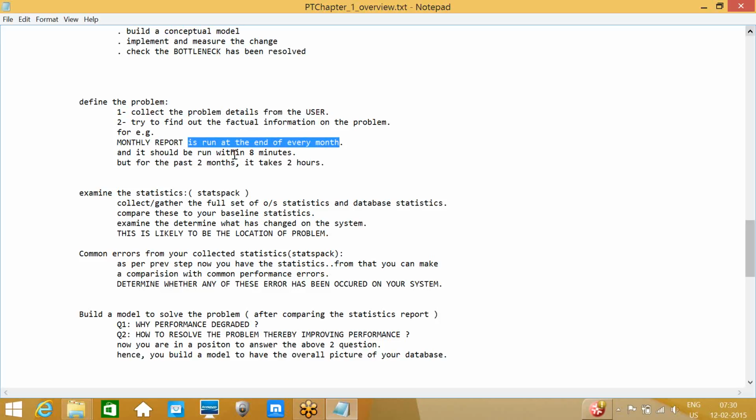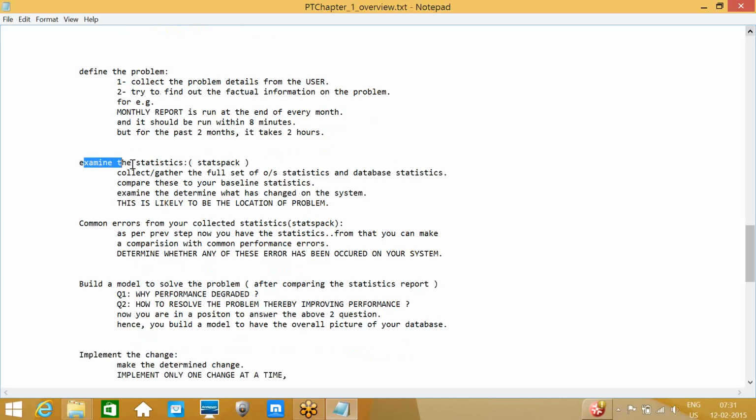It is supposed to run within 8 minutes, and for the past 2 months it takes 2 hours. Suppose there is a report which in the older days was taking 2 hours, so we need to minimize it to work in a much lower response time. That is what we need to define. We need to examine the problem, and we need to resolve that problem.